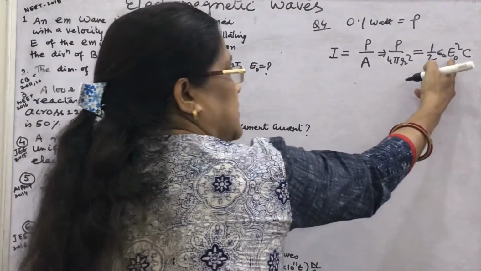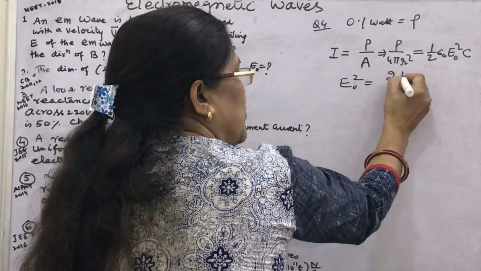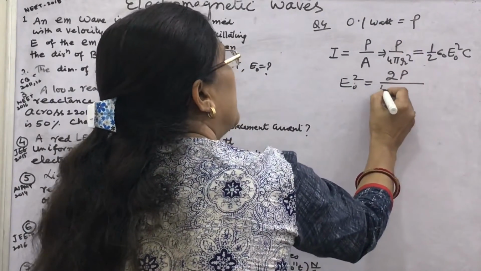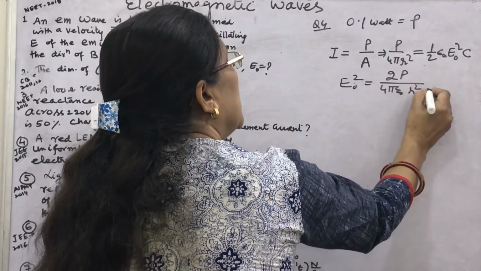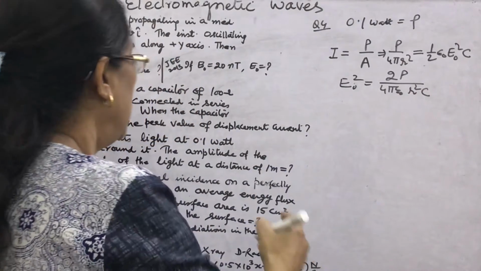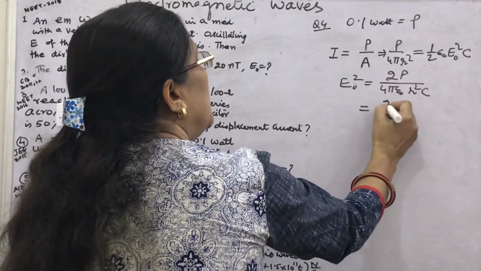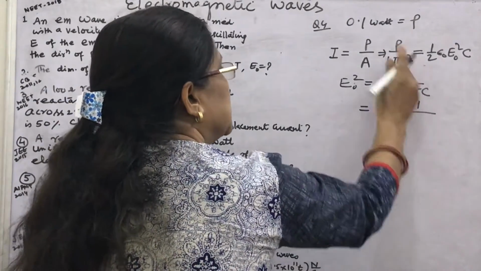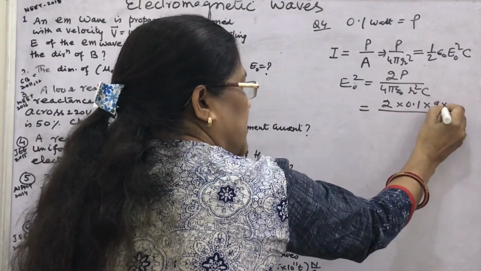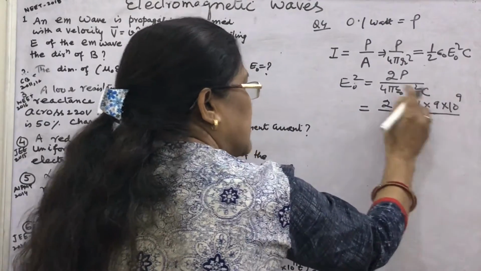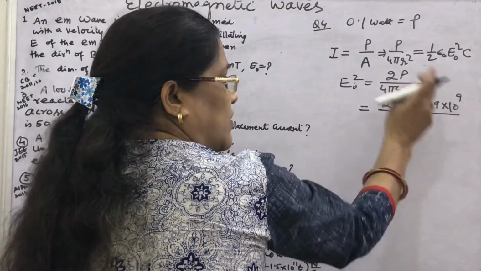You have to find the electric field. This is E naught. So what will E naught square be from this relation? You will find 2P upon 4 pi epsilon naught r square into C. Look here, it is given 2 into 0.1 watt, this is P, the power given. What is 1 upon 4 pi epsilon naught? 9 into 10 to the power 9. You should learn these constant values. Put it directly. So 1 upon 4 pi epsilon naught is written this way.